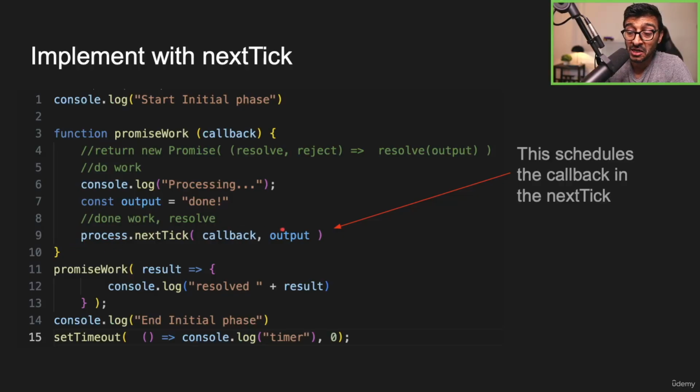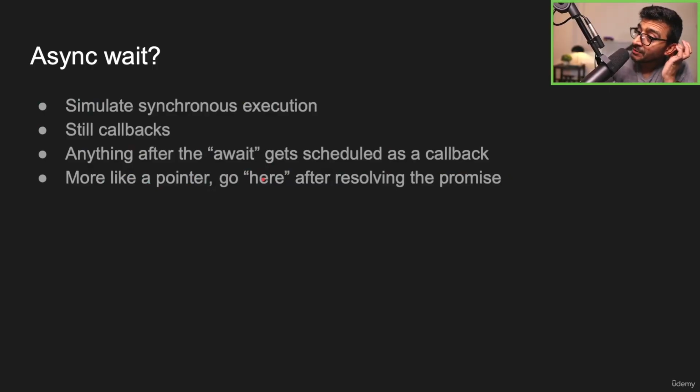And then I'll just schedule whatever the callback, which is the then, if you think about it, into the next tick. And then I give it an output. And here we go. I just implemented promises using the next tick. Pretty straightforward. So how does async await then work?